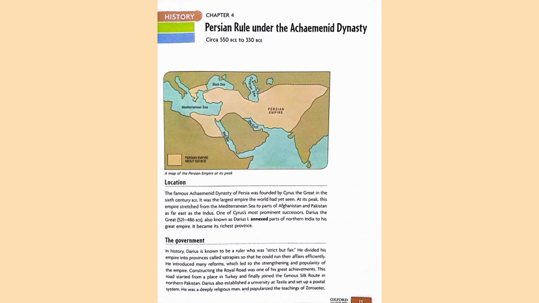Gandhara was on a major trade route between the east and west. East means India, and the west means Persia. Okay, so this was the center of the major trade route between India and Persia.